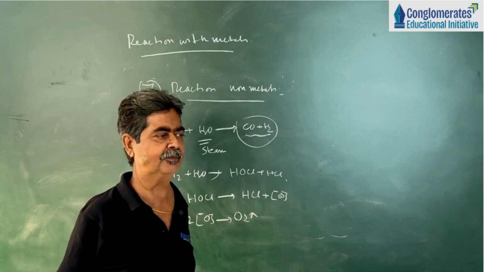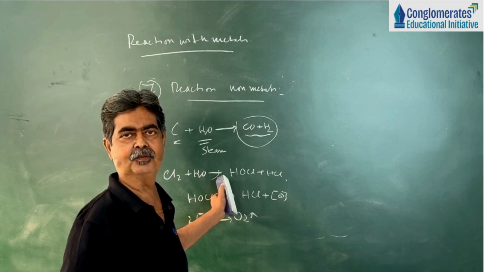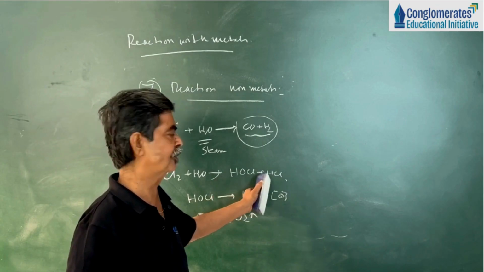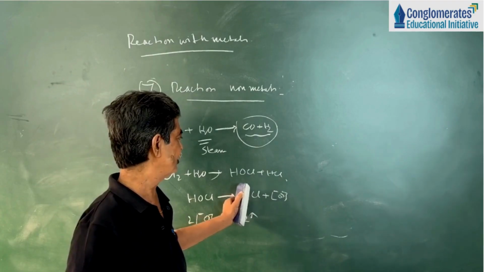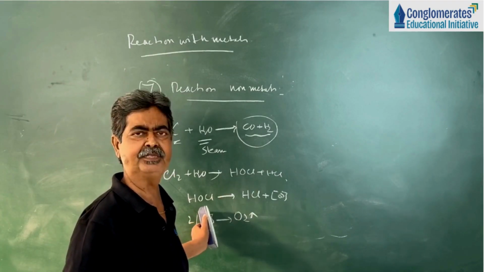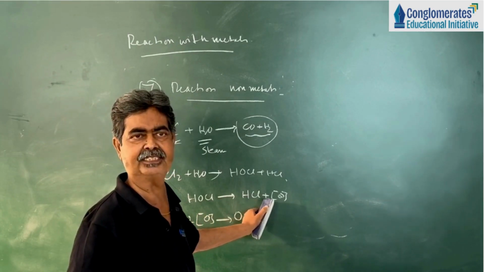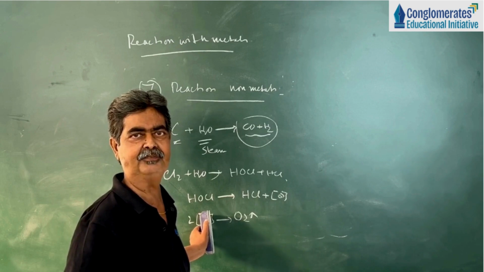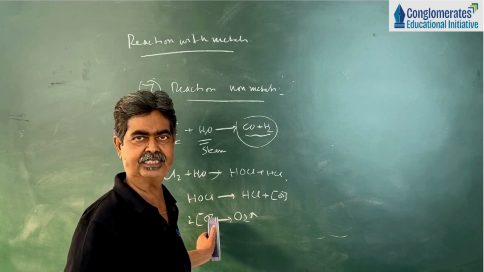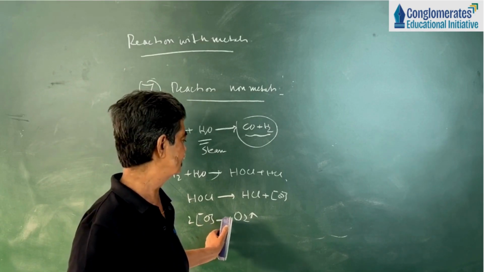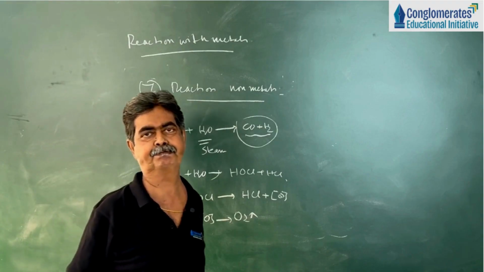Why will oxygen gas be evolved? Because after passing through water, we get the chlorine water, which is a mixture of HOCl and HCl, hypochlorous acid and hydrochloric acid. Hypochlorous acid being unstable, it decomposes to hydrochloric acid and nascent oxygen. And nascent oxygen being very unstable, two nascent oxygen combine together to form an oxygen molecule and evolve as oxygen gas. Okay.